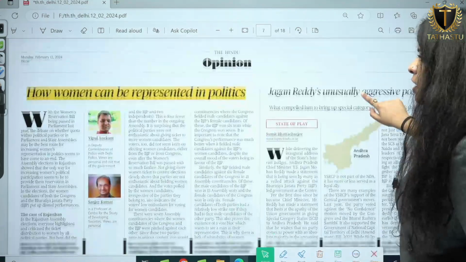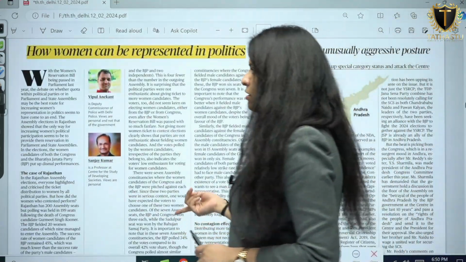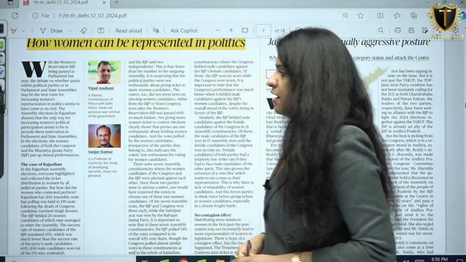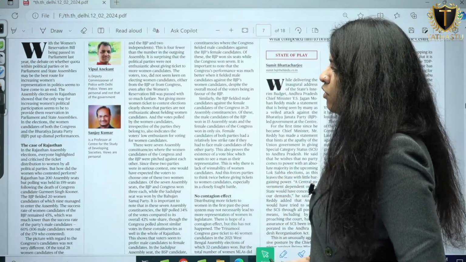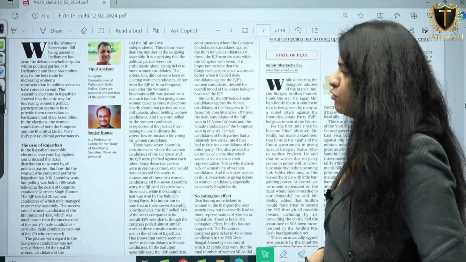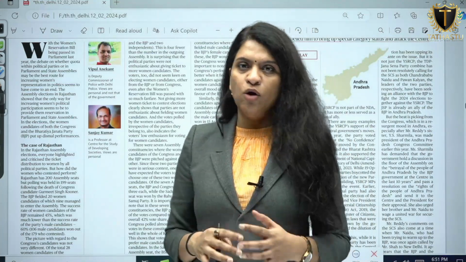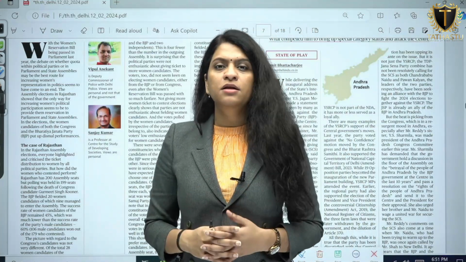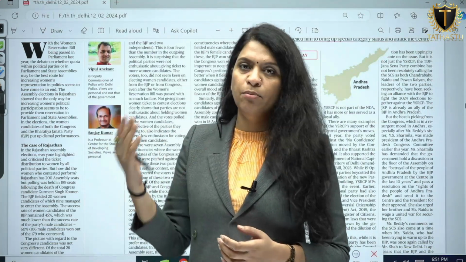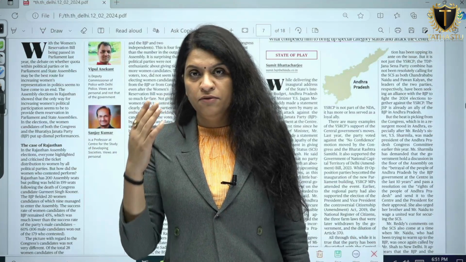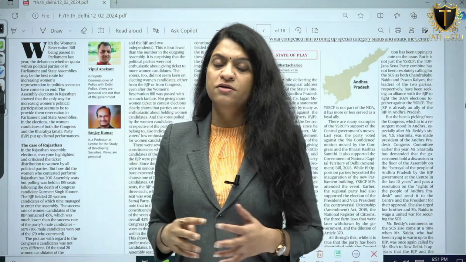Next article, this one is important for us: how women can be represented in politics. With the women's reservation bill being passed in parliament last year, the debate on whether quota within political parties or in parliament and state assembly may be the best route for increasing women's representation. So women's representation in politics is very low. Some articles, some data and facts we will look at while we refer to the PPT, for the more contents which are required to cover this article holistically.